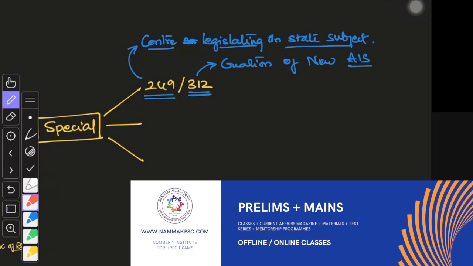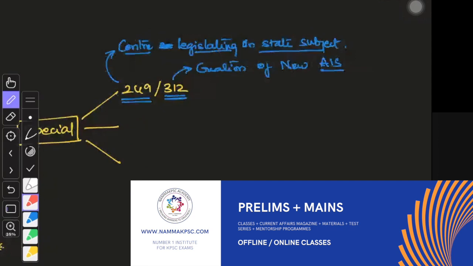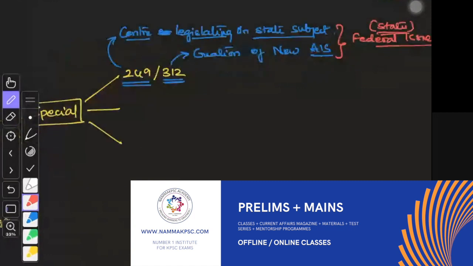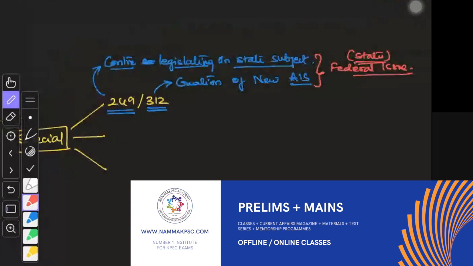Why this requires special majority is because it is affecting the federal system. States' matters are involved over here. So Parliament can interfere in all of this, but only through special majority. Anyway, I will discuss this later in detail. If you have not understood this, it is fine.